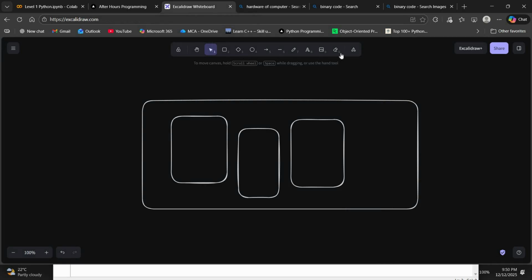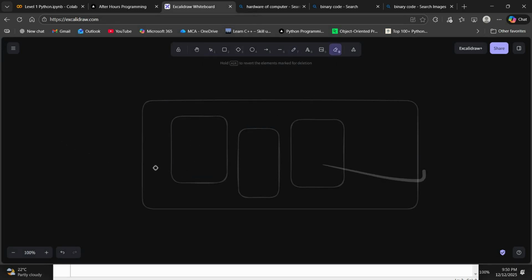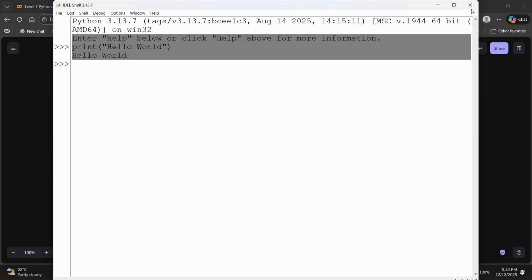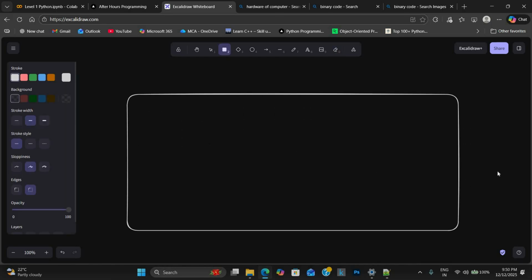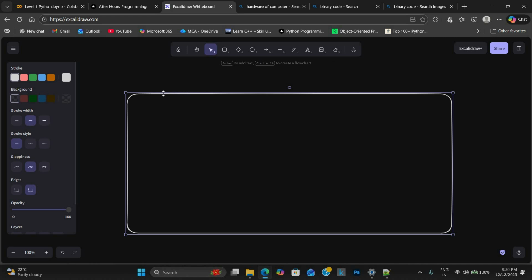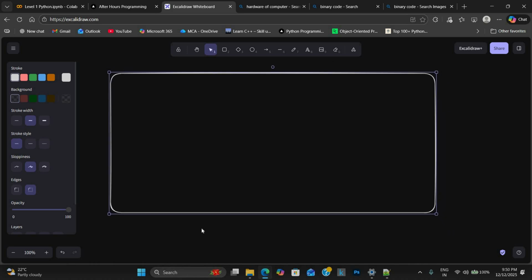Variable means, let us assume, I will rub this thing and close this thing also. Okay, now it's fine, I'm clear. First thing, what is a variable? A computer might consist of different parts of hardware. I know it's very unrelated stuff, but let us assume this box is a computer.